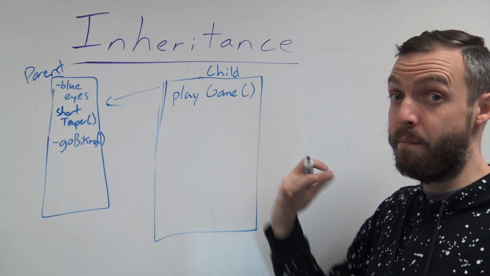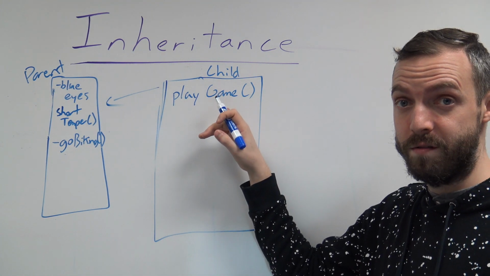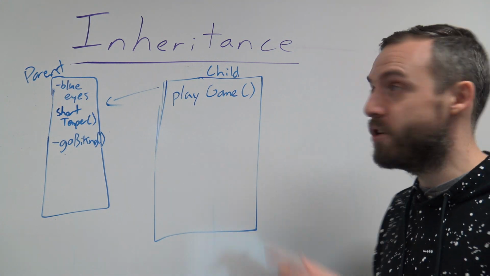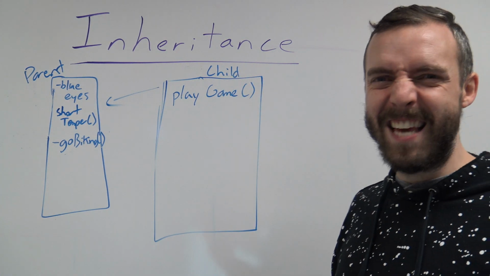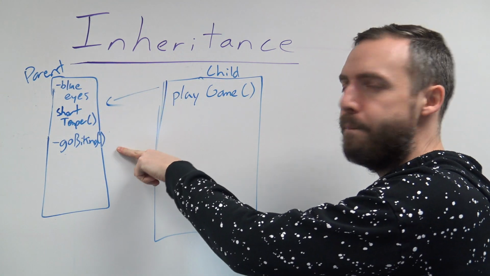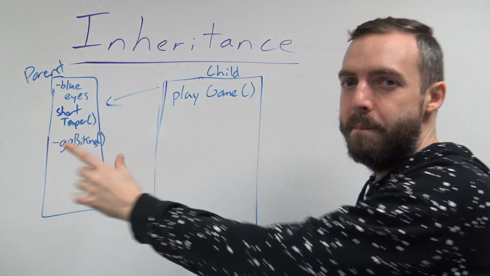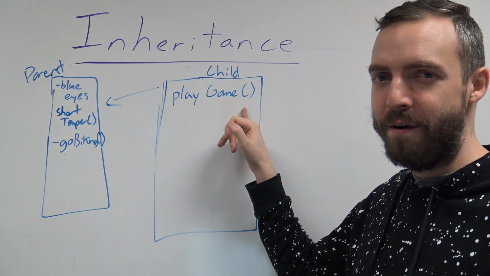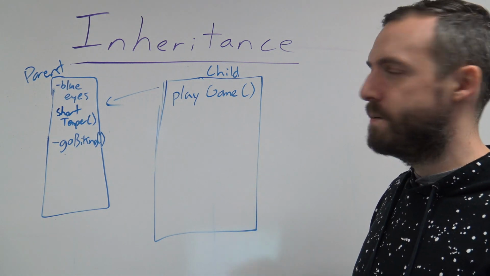But I'm more than welcome to have it because I'm an individual, whether or not he cares that I have it. So play game is a behavior unique to the child. In this case, the child is inheriting the eyes, the temper, and the biking from the parent, but has a unique behavior, play game, the parent doesn't have.